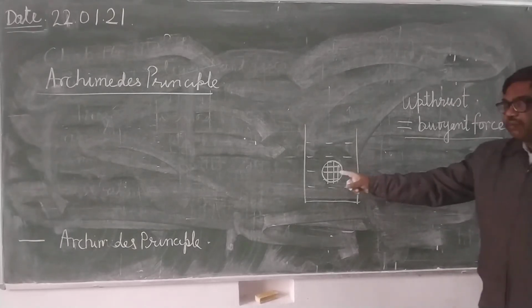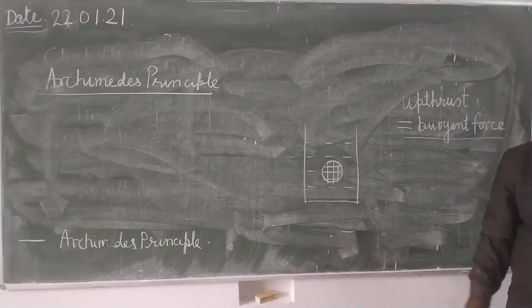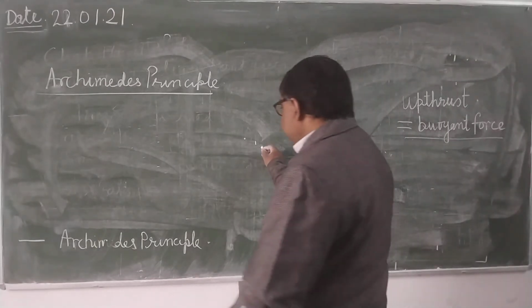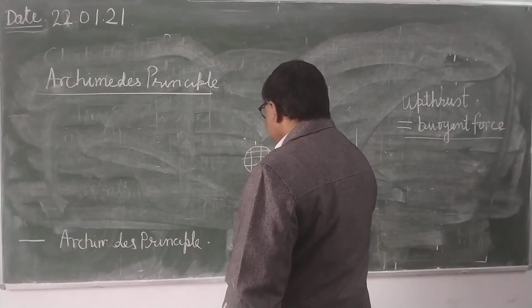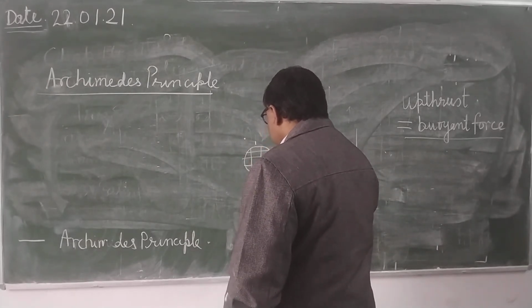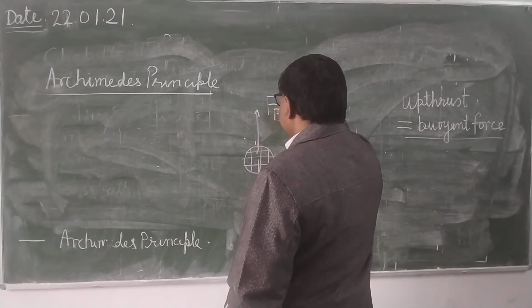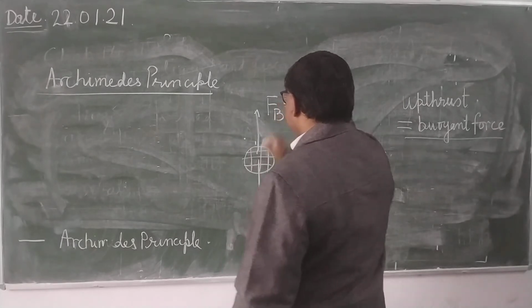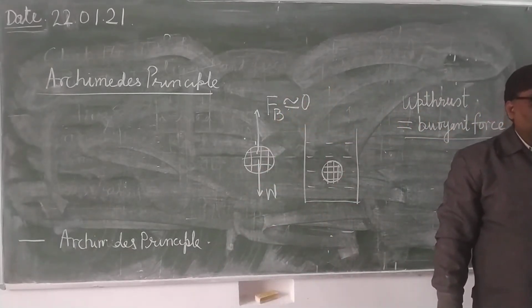So this heavy object feels lighter inside the liquid. Why? Because of the buoyant force. As long as this object is in air, its weight is acting in downward direction. Upthrust which is exerted by the air is negligible.